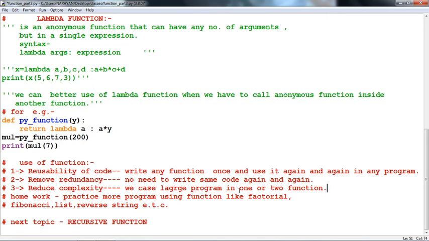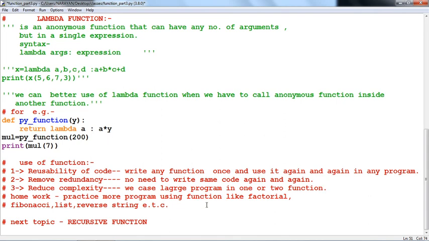We can use fewer lines of code, which will reduce the complexity of the program. What is complexity of program? It's all about data structure, and we will discuss in a future lecture how to reduce complexity and how to calculate complexity in algorithm analysis. So this is all about function and lambda function in the Python programming language.